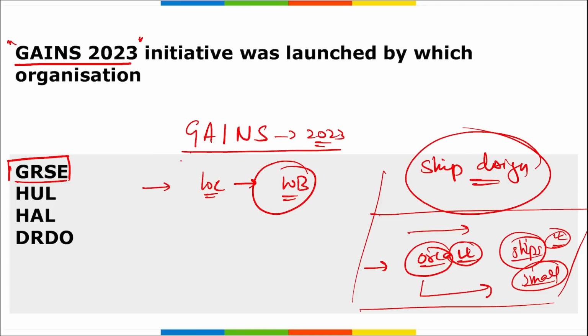So coming back, remember, it is your GAINS initiative in West Bengal, Kolkata. GAINS is your GRSE Accelerated Innovation Nurturing Scheme. It was launched by GRSE only, correct? And it was basically to leverage the India startup ecosystem, and here various challenges will be taken care of for the development of ship designs. As we know, GRSE, Garden Reach Shipbuilders and Engineers Limited, is the organization that takes care of the development of various ships.